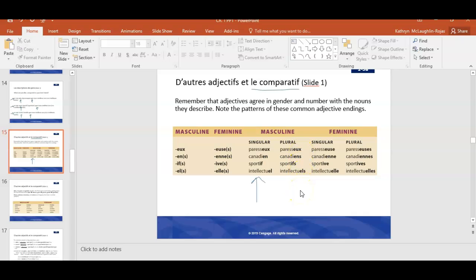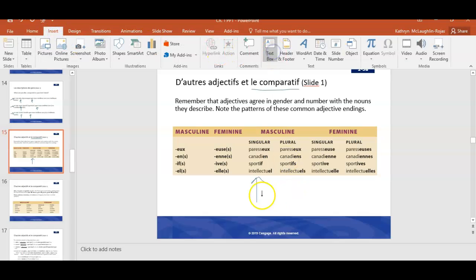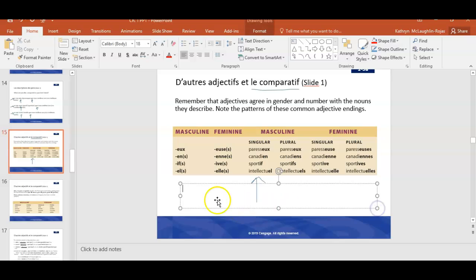So, paresseux, the pronunciation is the same. Canadien, the pronunciation is the same. Sportif, intellectuel, the spelling doesn't change. Okay, but what we do have to worry about in this case, we can add ourselves a text box here and add some examples. So I can say, il est sportif. I'm talking about one person. He is athletic. But if I want to talk about multiple people, I can say, ils sont sportifs. They are athletic.